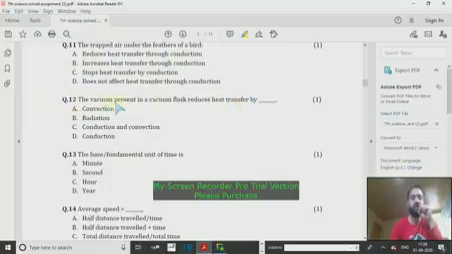Question number 12. The vacuum present in a vacuum flask reduces the heat transfer by. Again, we have this question from our topic heat, and the vacuum present in a vacuum flask. You must have seen the vacuum flask.